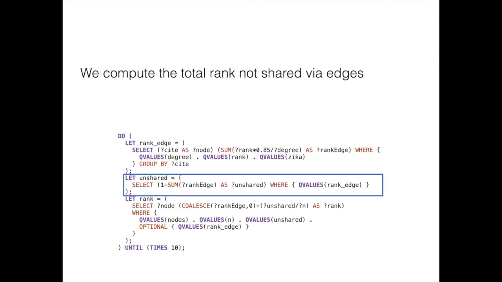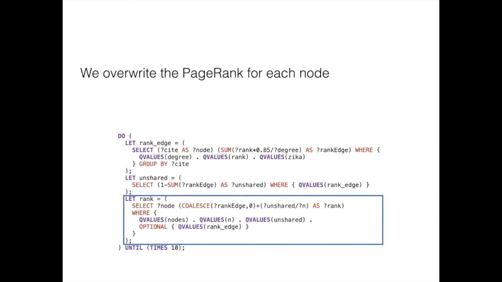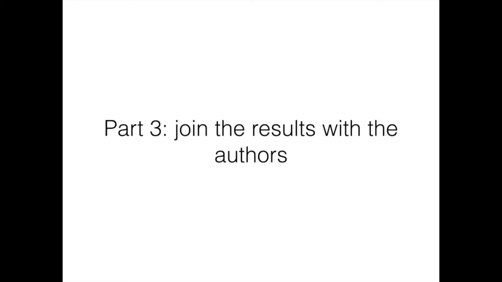After that, we have to compute the total rank that is not shared with edges. We recall that this is needed, for instance, for nodes that are isolated in the graph. And finally, we have to override the page rank of each node. And the last part of this algorithm is to join the results with the authors.